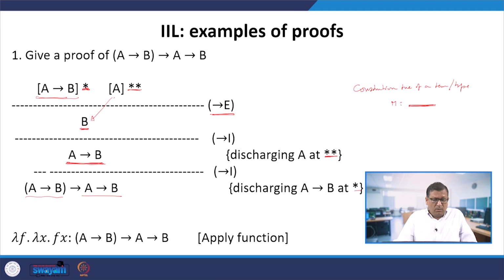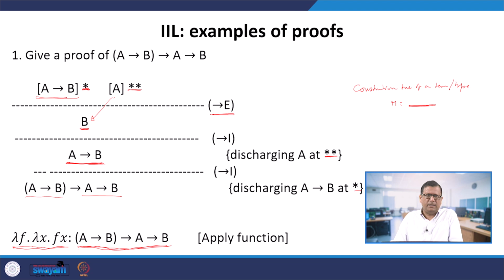It hardly matters. Now the interesting part is, we have a type and we have shown that this type is a logical formula, so we have given a proof of the logical formula using the rules. Now the logical formula we can view as a type. If this is the type, we are now associating one lambda term with this type, viewing this logical formula as a type, and we have already studied several lambda terms. So this corresponds to the lambda term. This is the apply function, lambda f dot lambda x dot f x.